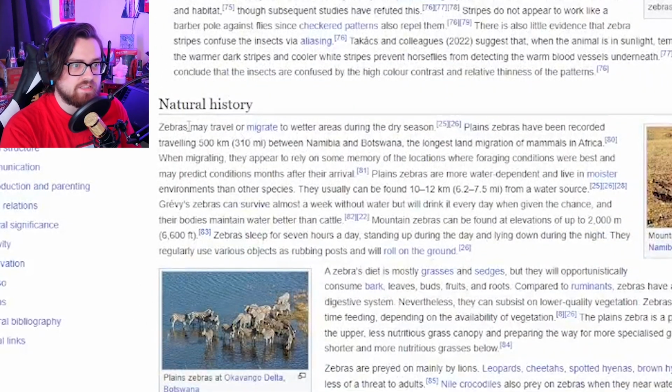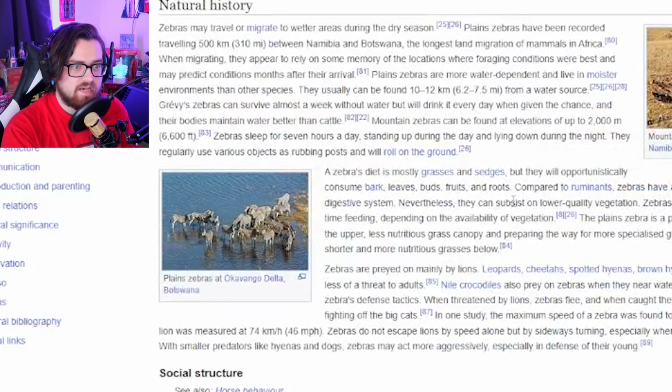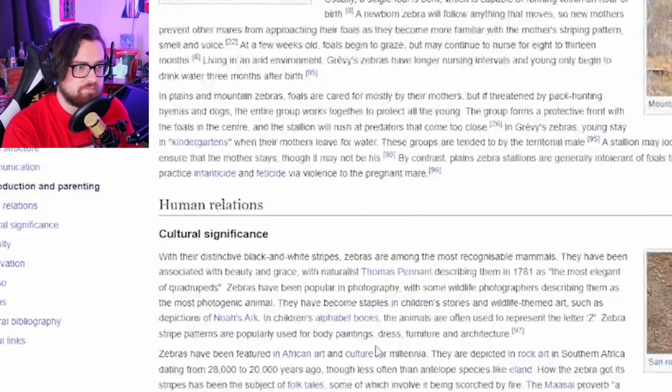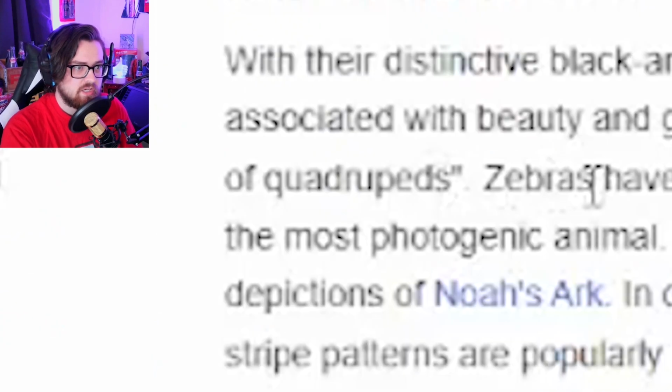Natural history. This seems like this might be important. Zebra's diet. Zebras are preyed on by wild dogs, which pose a threat to adults. Nile crocodiles also prey on them. But what about, ooh boy, human relations? Here we go. They have been associated with beauty and grace, with naturalist Thomas Pennant describing them in 1781 as the most elegant of quadrupeds.